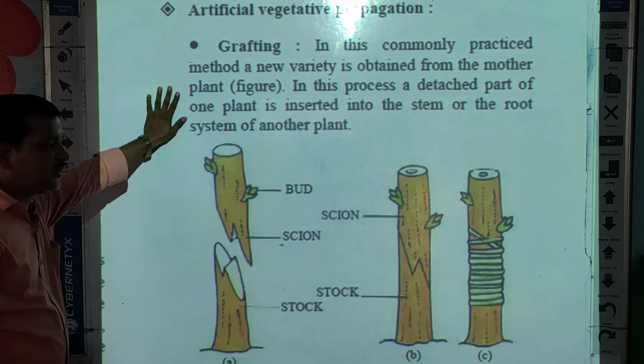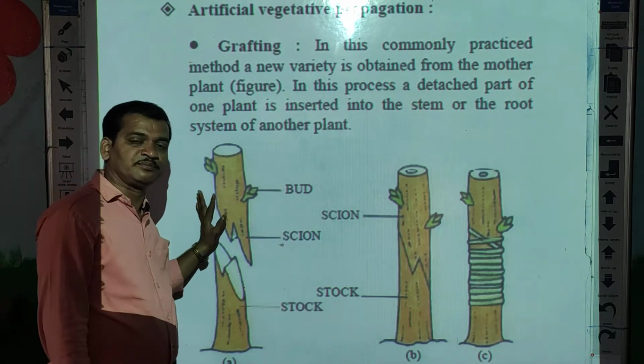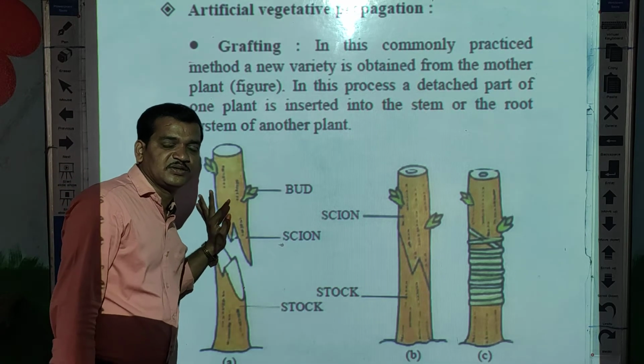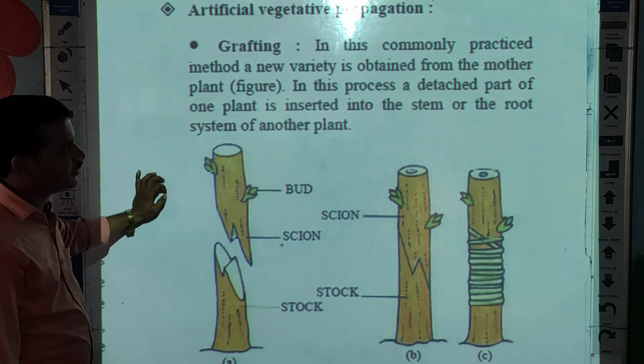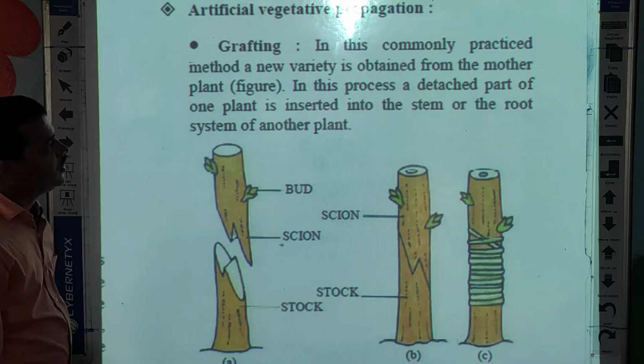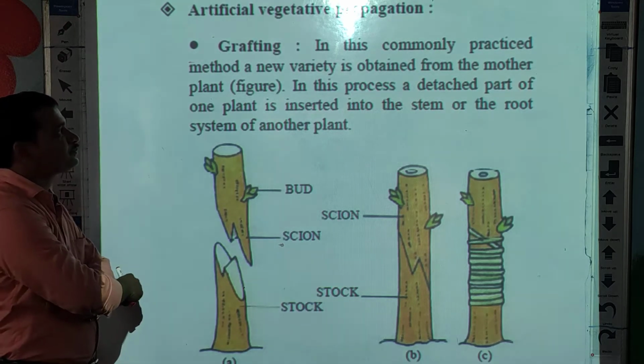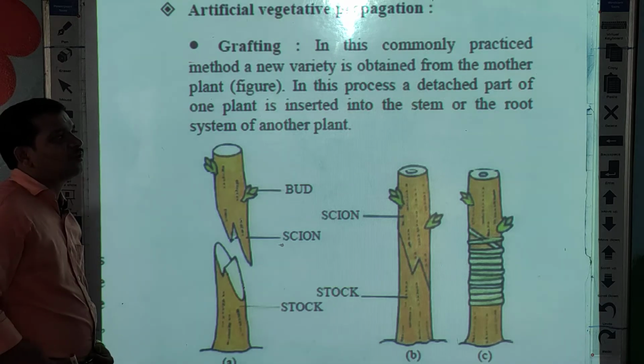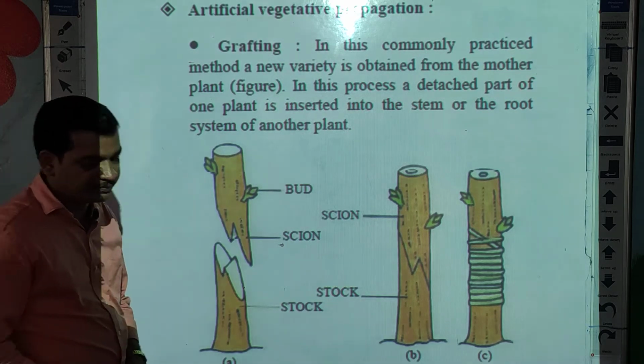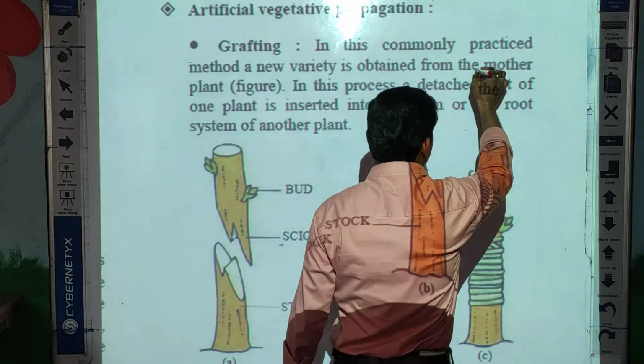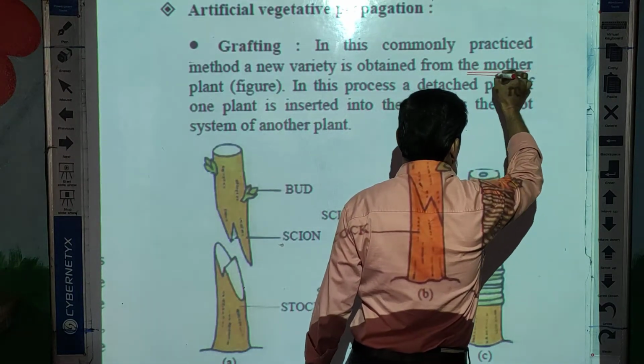So what is meant by grafting? Kalam, you know, kalam karna. Actually grafting means what? In this method, a new variety is obtained from the mother plant. Underline this, students, otherwise I will send these notes.